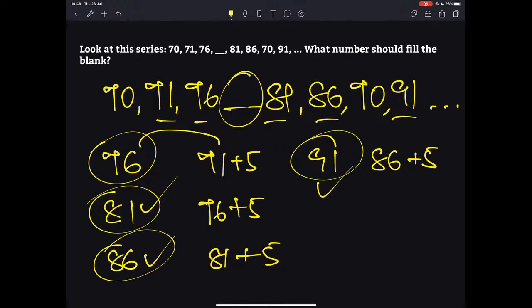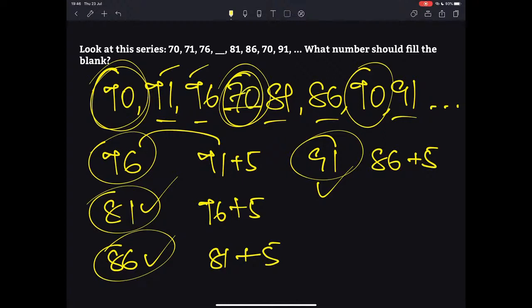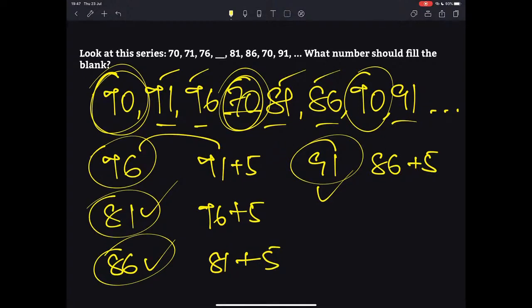But apart from this, what they are doing is randomly inserting 70 at every third number. 70 is in fact the random number, which is the third number in the series. So 70, 2 more numbers, then once again 70, 2 more. Therefore the missing number is none other than 70, which is the random number. I hope it was clear. Any doubts regarding this?